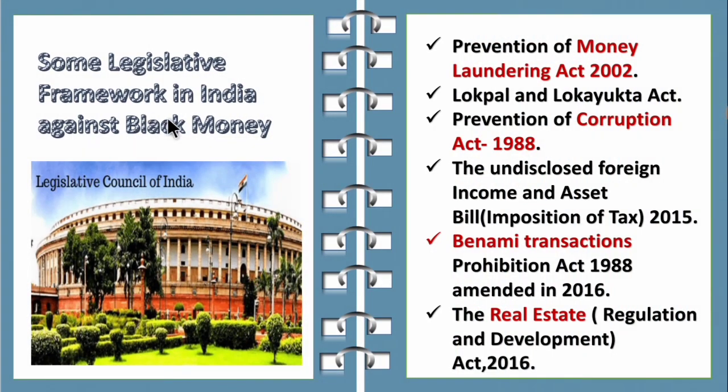Now let's see some legislative framework in India against black money. First one is the Prevention of Money Laundering Act passed in the year 2002, the Lokpal and Lokayukta Act, the Prevention of Corruption Act in 1988, the Undisclosed Foreign Income and Assets (Imposition of Tax) Act 2015, and the Benami Transactions Prohibition Act 1988, which was amended in the year 2016. The Real Estate Regulation and Development Act was passed in the year 2016. So these are all the acts passed or framed in India against black money.